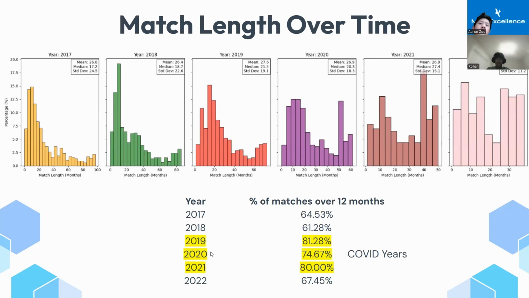However, after analyzing the match length over time, we were skeptical of pushing virtual matches as the main reason for successful matches. As we can see, the median match lengths over the years 2019, 2020, and 2021 increased drastically compared to the previous years. And these years were the COVID years. So we were unsure if this was because of COVID or because of the increase in virtual matches.